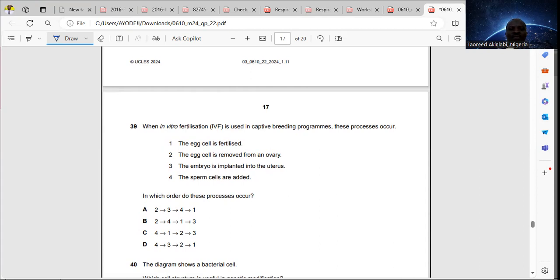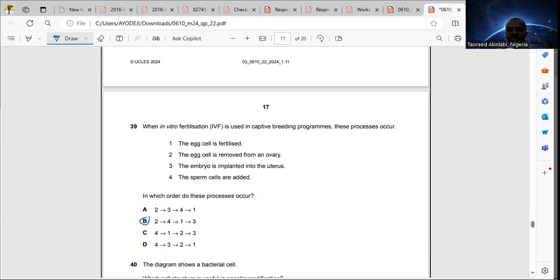After that, sperm cells are added to the egg cell that has been removed. After that, the egg cell is fertilized. And after that, the embryo is implanted into the uterus. That is 2, 4, 1, and 3. That means the answer there is option B.